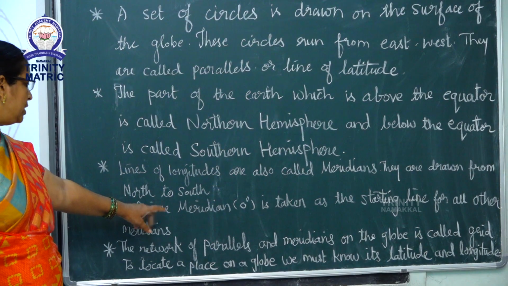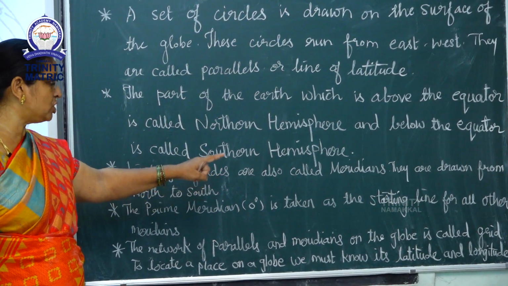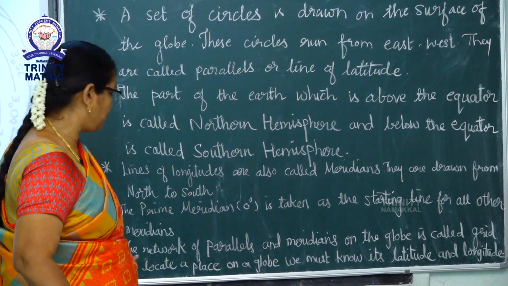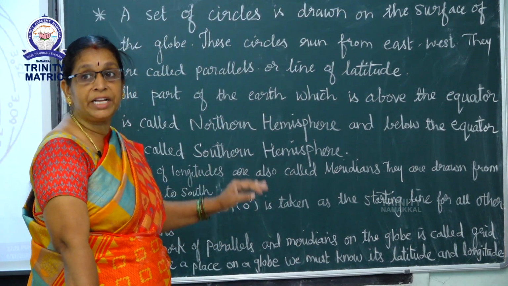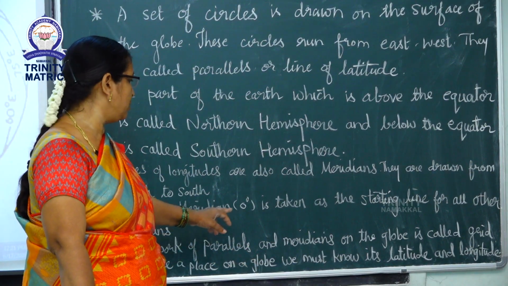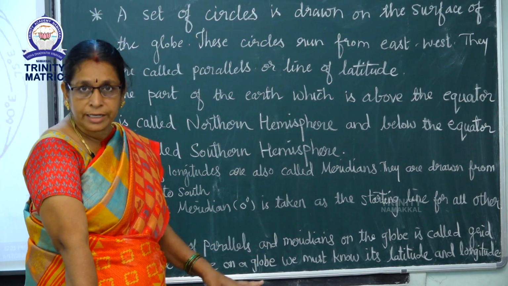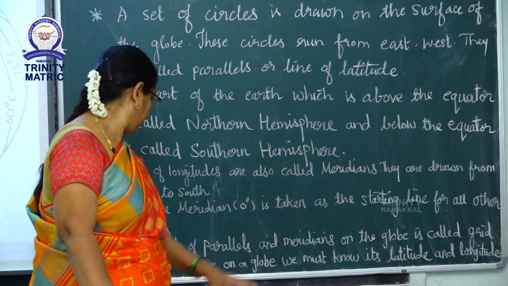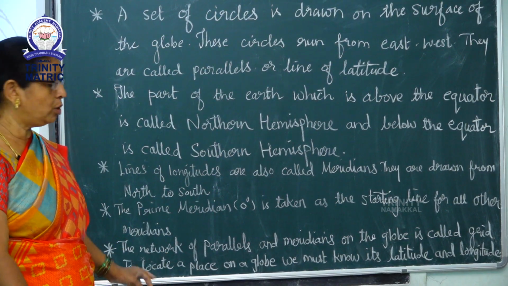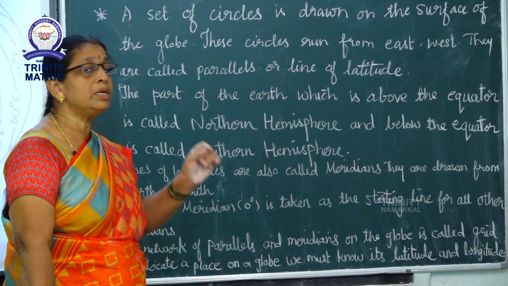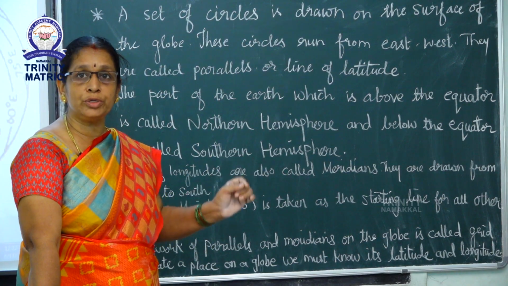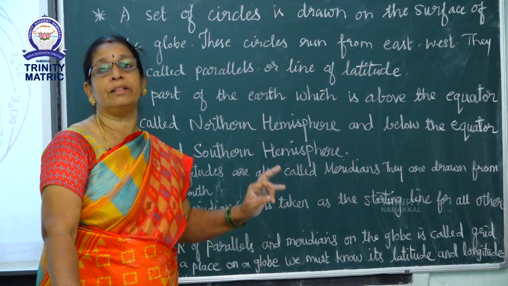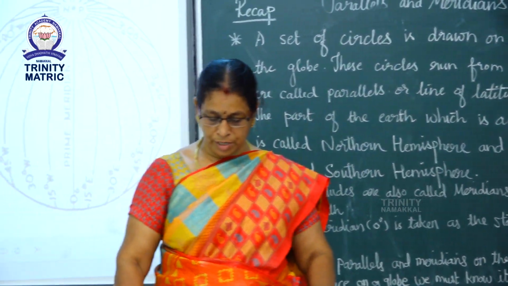The last point: the network of parallels and meridians on the globe is called a grid. To locate a place on a globe, we must know its latitude and longitude.